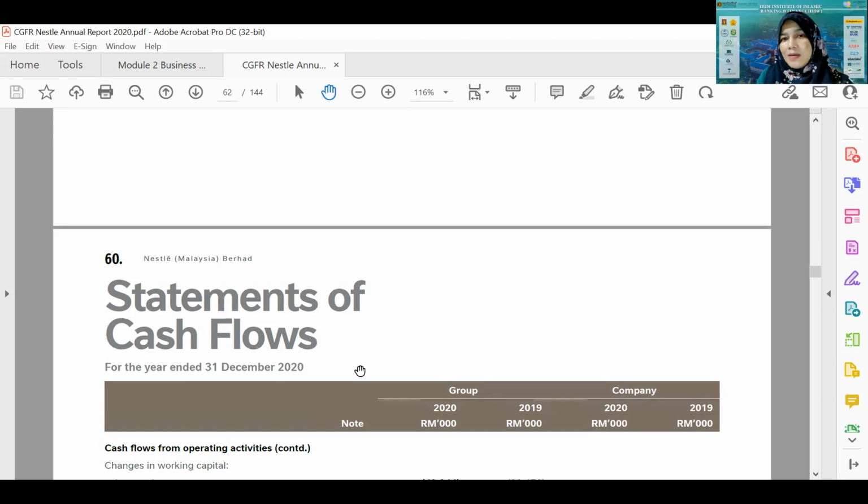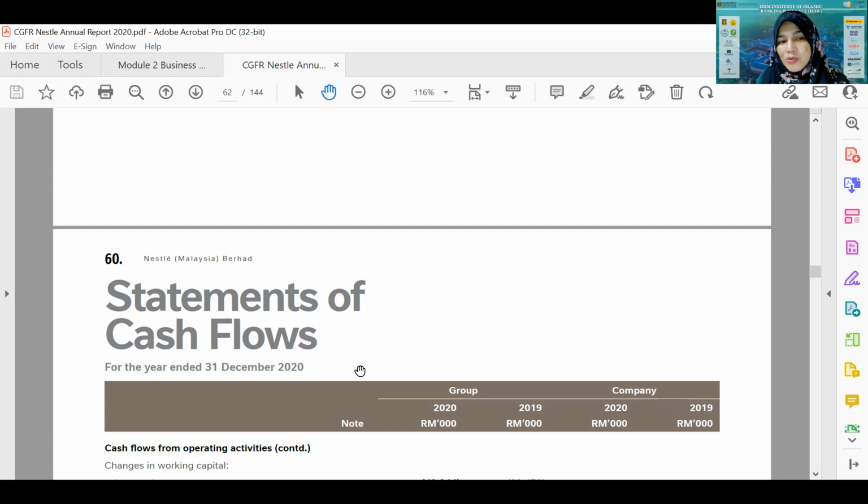This is also the outcome of the accrual system used in accounting. Accrual means the system where they report the transaction even though the transaction does not involve cash.